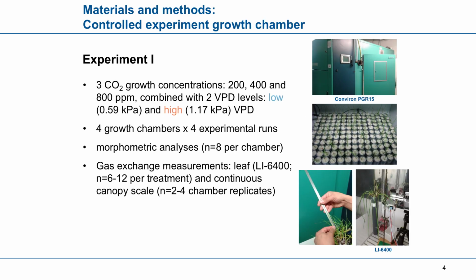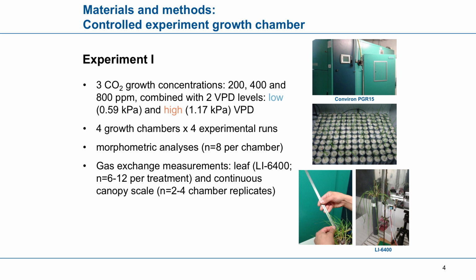How we did this was with a controlled experiment in growth chambers, which we divided more or less in two parts. The first part having multiple chamber-scale replicates to be sure about our results, and combining 3 CO2 levels and 2 VPD levels.